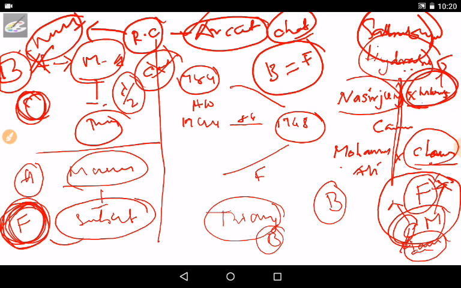So now Hyderabad was under the control of France, and Karnataka was under the control of the British.